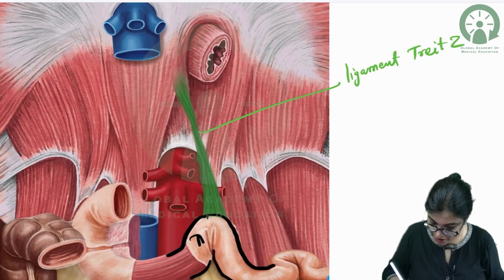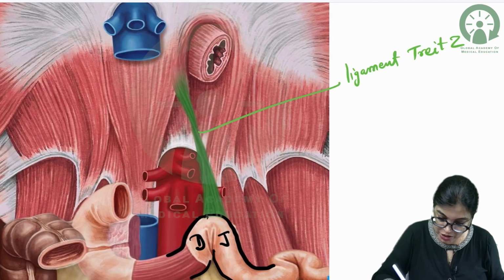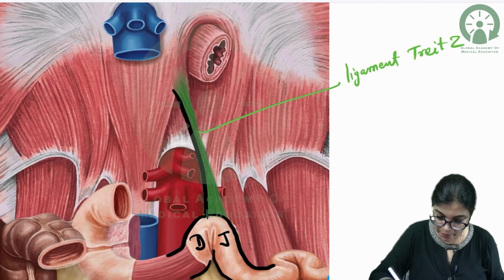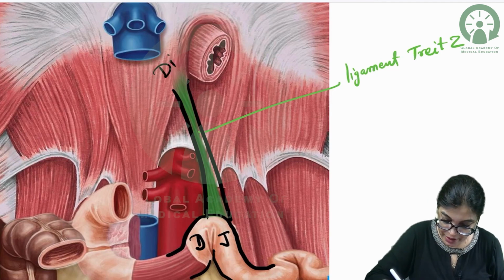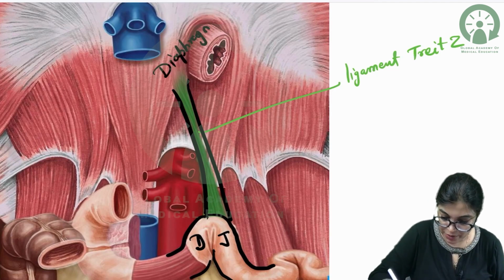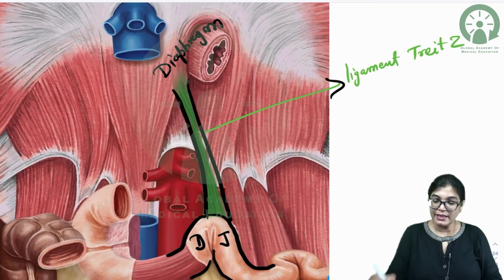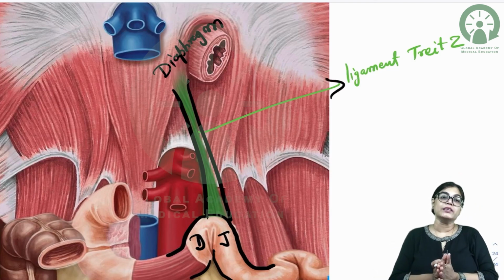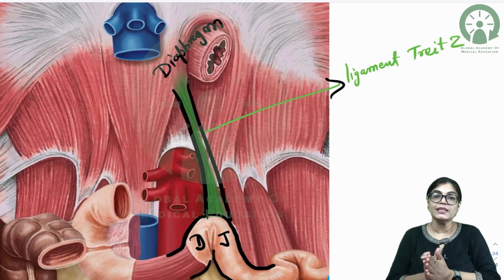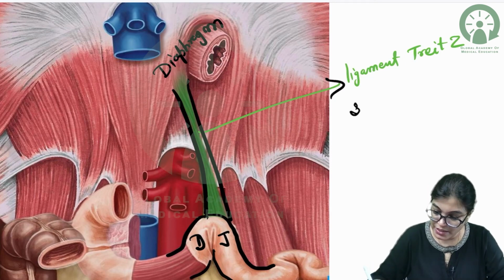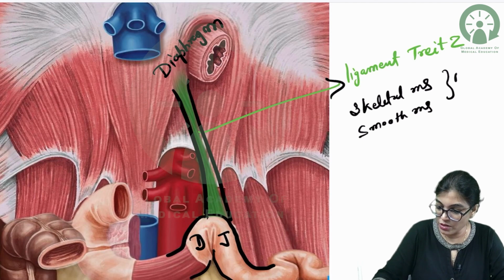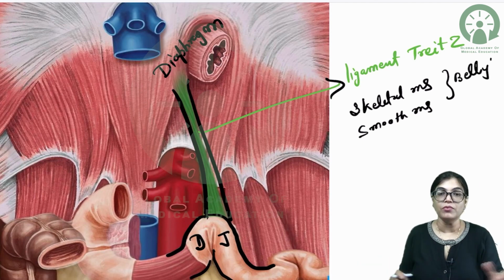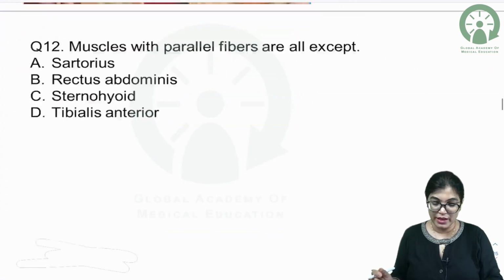And this is the junction of duodenum and jejunum. So, from the junction of duodenum to jejunum, the muscle fibers which you are seeing are attached to the diaphragm. So, this belly, that is the ligament of Treitz, which is supporting the duodenum-jejunum junction, DJ junction, is made of two bellies. It is made of a skeletal muscle belly and a smooth muscle belly. So, this is also an example of digastric muscle. Let's move on to the next.